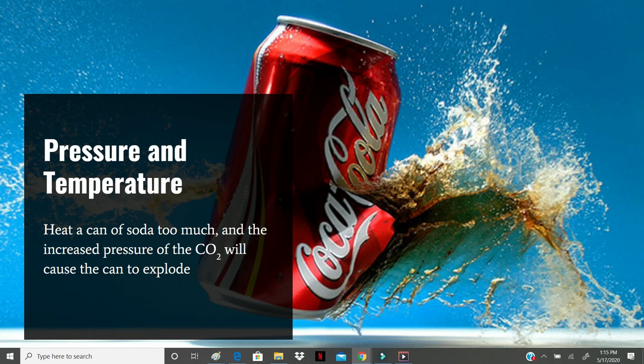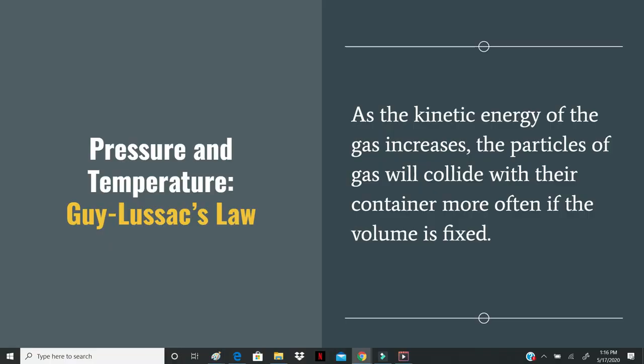Picture a gas of any kind in a rigid container, like, for example, the carbon dioxide that you find in a can of soda. If you heat the can of soda, the pressure of the gas is going to increase, and if you heat it too much, you will actually heat it to the point where the can bursts. Okay, so pressure and temperature are directly related to one another. And this is known as Gay-Lussac's law. Once again, the name of the law isn't important, but putting the law to use is.